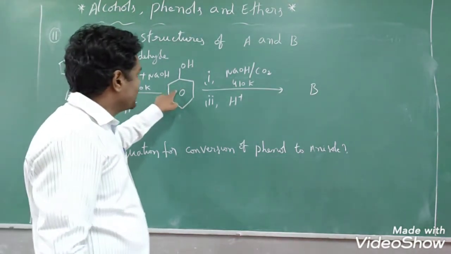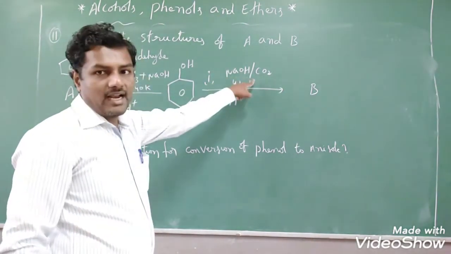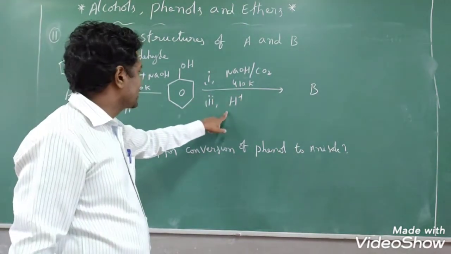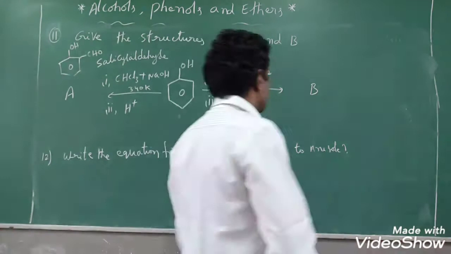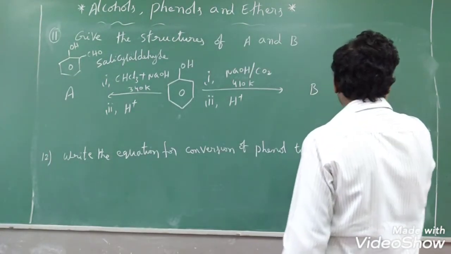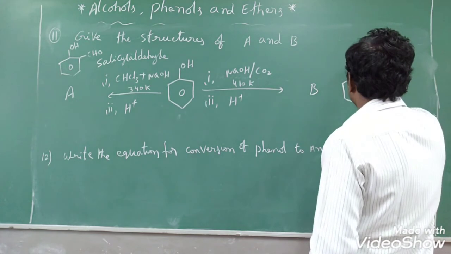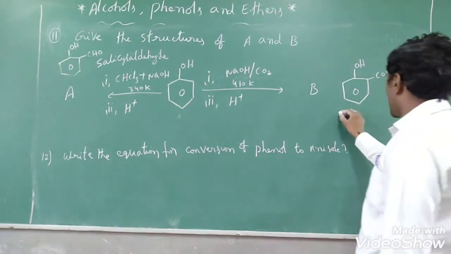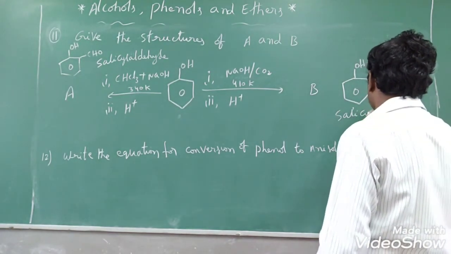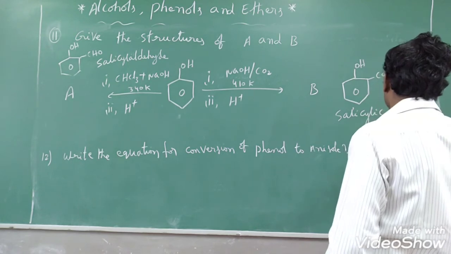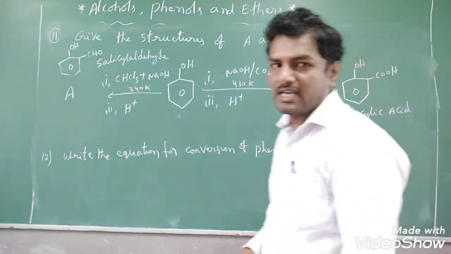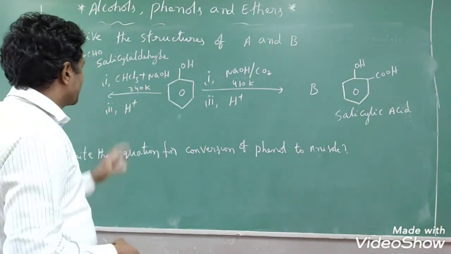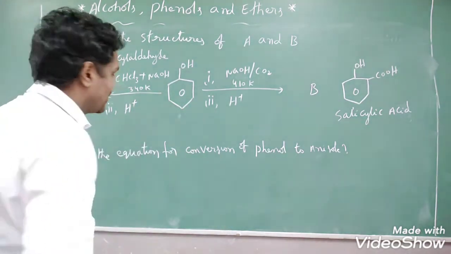Reimer-Tiemann reaction. When phenol is treated with sodium hydroxide, followed by treatment with CO2 at 410 Kelvin, on further acidification, it gives what? Orthohydroxybenzoic acid, which is also known as salicylic acid. What is the name of the reaction? Kolbe's reaction. Just now we have seen these two reactions, very, very important. Salicylic acid, another name is orthohydroxybenzoic acid. Name of the reaction is Kolbe's reaction. Very, very important model, one of the applications from Reimer-Tiemann and Kolbe's reaction.